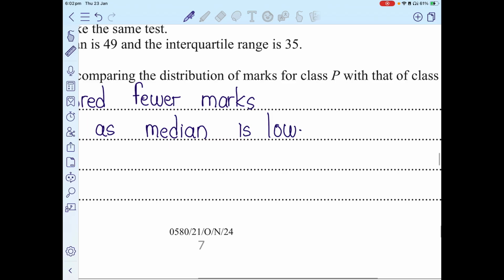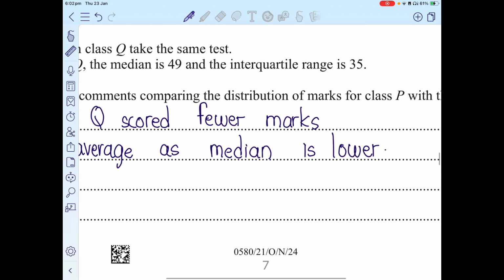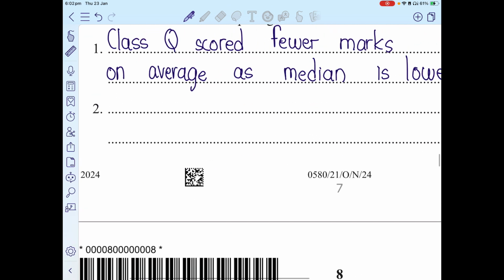And another part is, what about the interquartile range? Now the interquartile range is 35, whereas here the interquartile range is 28. So that means the class Q values have a larger spread of marks as the IQR is higher.